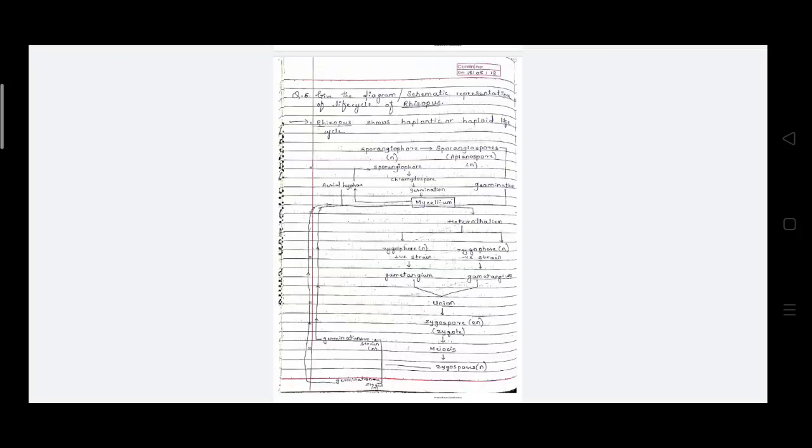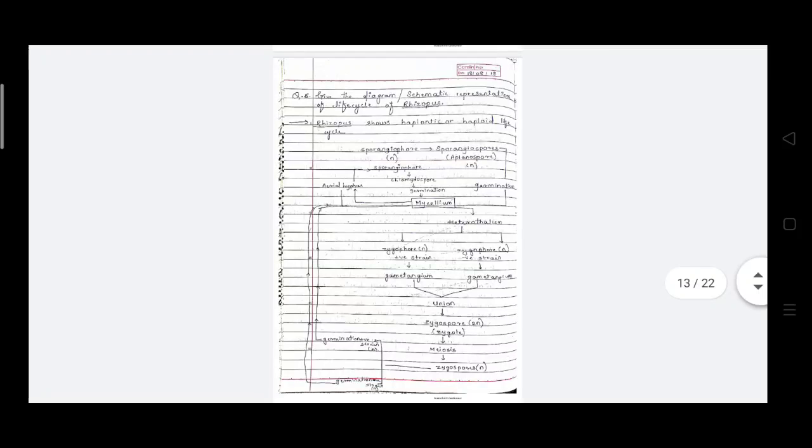So this will be asked in your MCQs: Rhizopus shows dash dash type of life cycle. It gives different options like haplontic, diploid, haploid life cycles or diplohaplontic life cycle. There are different options, but the right answer is that the haplontic or haploid life cycle is observed in Rhizopus.